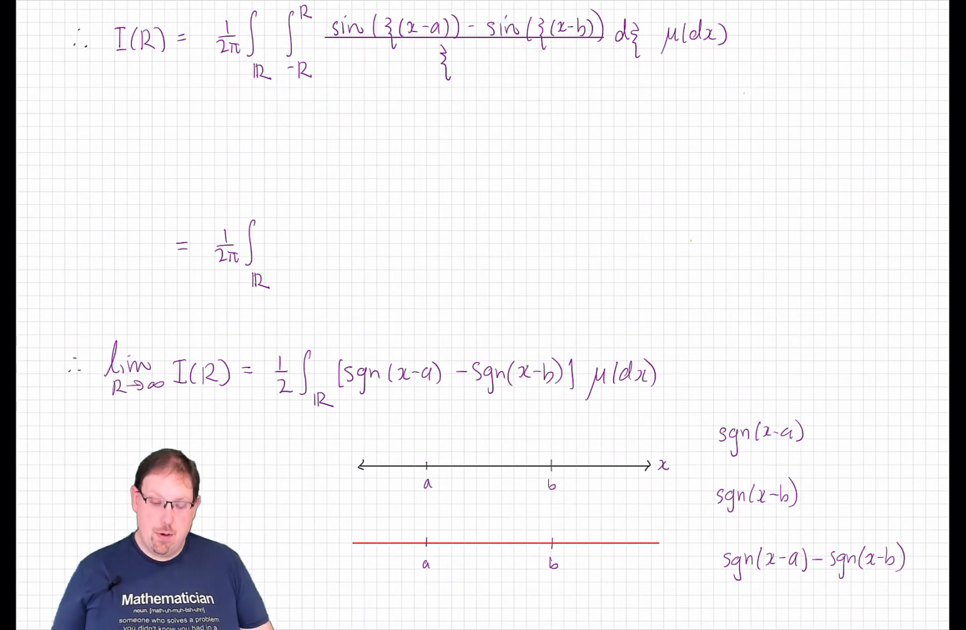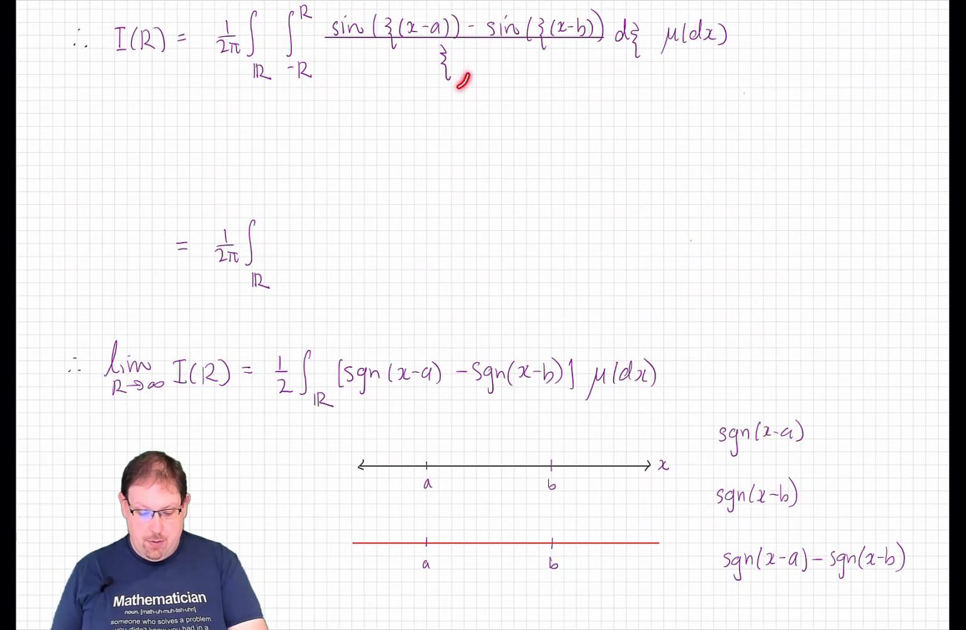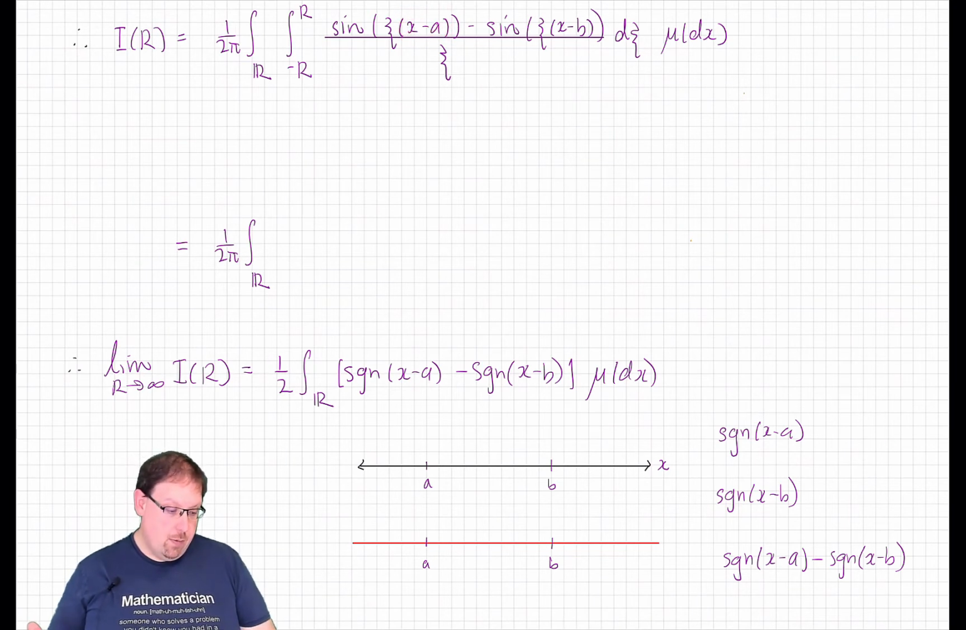Now, the lemma we proved was exactly about the integral of the sinc function, but we have this extra constant inside dilating the xi. Well, that just means we need to do a change of variables.